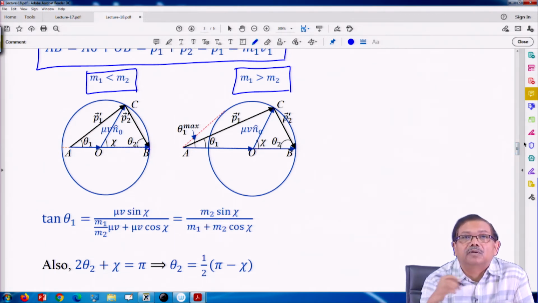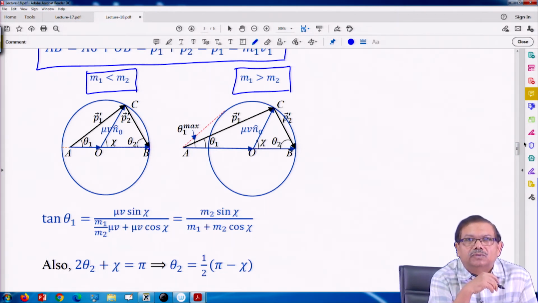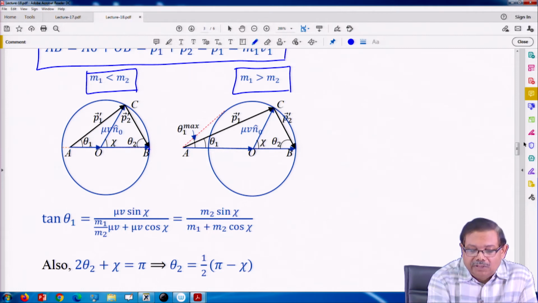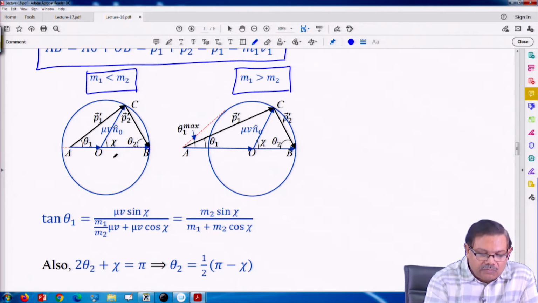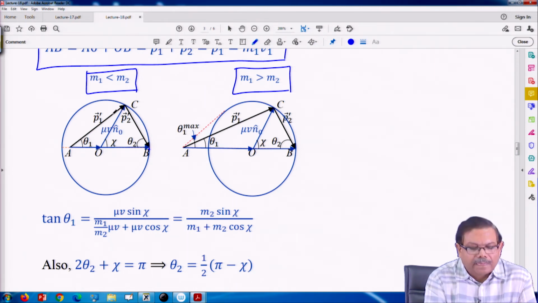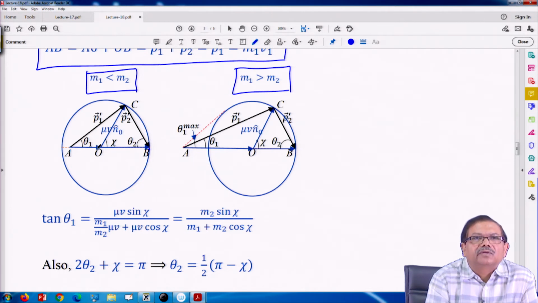In the problem of disintegration of a particle into 2, a similar situation was there. Now, we can find out the angle theta 1. Theta 1 is the angle that the direction of P 1 prime, that means the momentum of the first particle after collision, makes with the direction of the velocity of the center of mass frame as observed from the lab frame.